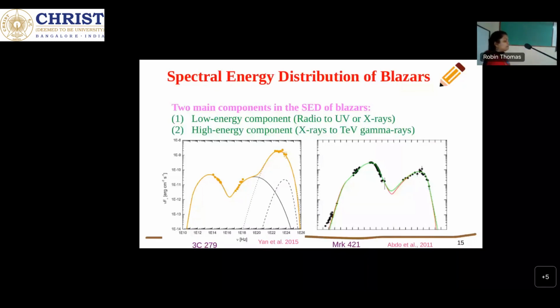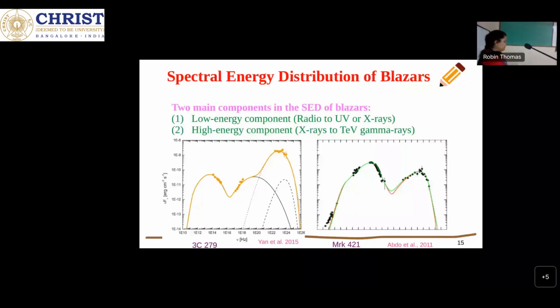Hadrons are heavier particles, mainly protons. As we get the low energy emission from the synchrotron emission process of relativistic electrons, in the hadronic model also we get the low energy emission from synchrotron emission from relativistic electrons, but the high energy emission comes through the synchrotron emission of the protons. So that is the difference between these two models. In the leptonic model, the high energy emission is coming from relativistic electrons only, but in the hadronic model, the high energy emission is coming from relativistic protons.